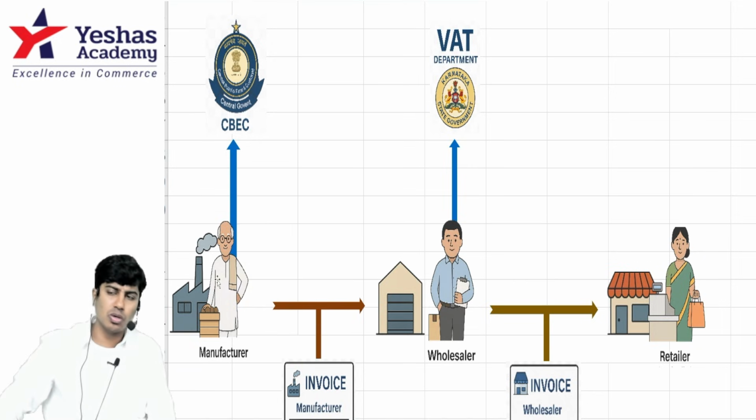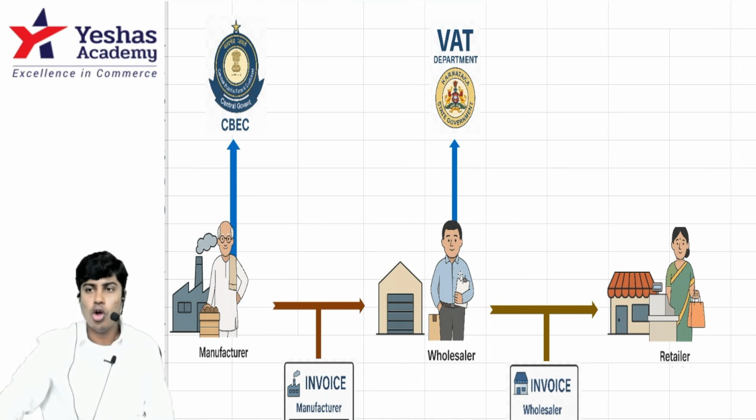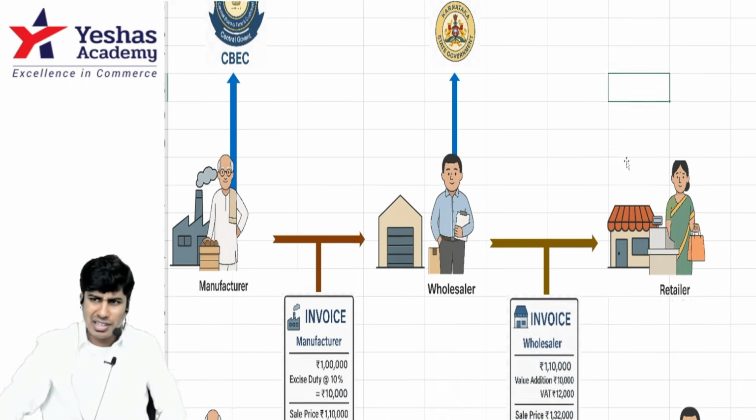Manufacturer manufactures the goods. On that, Central Board of Excise and Customs used to charge excise duty, and the goods were sent to wholesaler. Wholesaler used to pay value added tax on the goods sold to retailer. So retailer used to bear the pain of this excise duty and this VAT. Excise duty paid by manufacturer and VAT paid by wholesaler. Did not understand? Let's see it slowly.